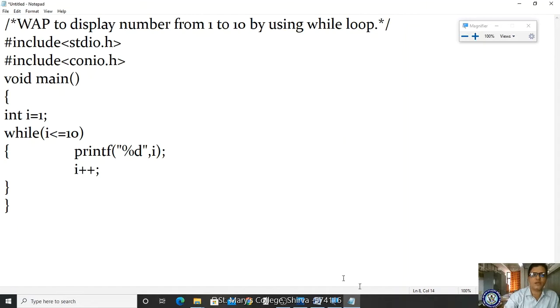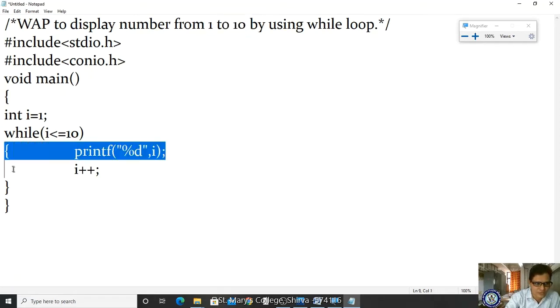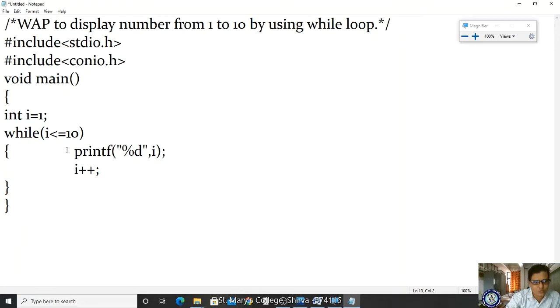Why is it 10? We have to display values from 1 to 10, right? This is the program. Clear? So now I have given while i is less than or equal to 10. If the condition is true, it enters this body, right? In this body I have written a statement. What is that statement? Printf.